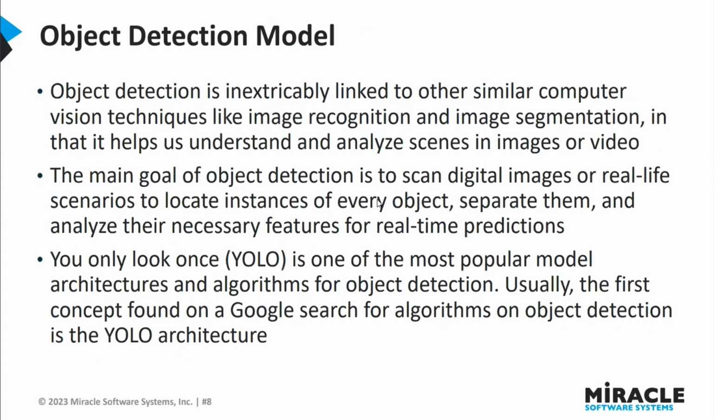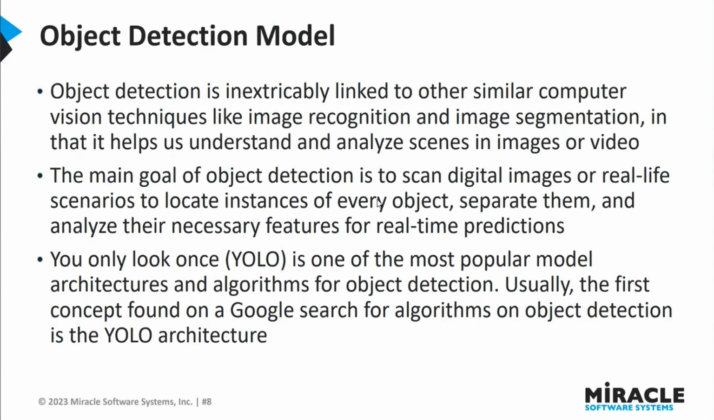Now we are going to discuss about model used in object detection. Object detection is a critical aspect of computer vision that is inextricably linked with image identification and image segmentation, allowing for thorough scene analysis in images and videos. Its major goal is to scan digital images or real-world events quickly, identify specific items, separate them, and rigorously analyze their fundamental qualities for real-time forecasts.